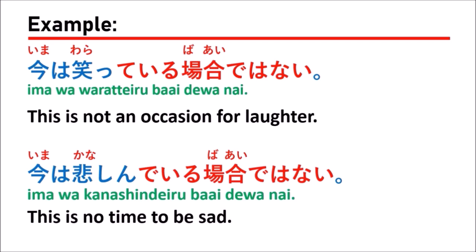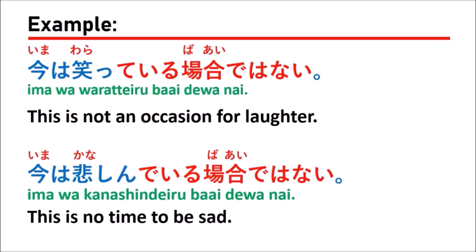In this case, they use the verb 悲しむ. 悲しむ, kanashimu, means to be sad or feeling bad. When you change it to the て form, you get 悲しんで, and then you follow it with いる and ではない. So in this case, you can say 今は悲しんでいる場合ではない.